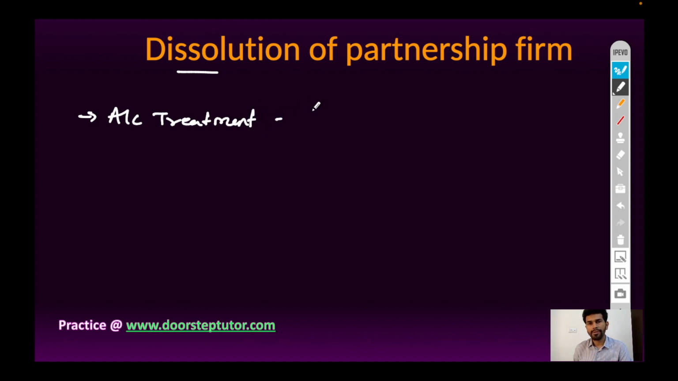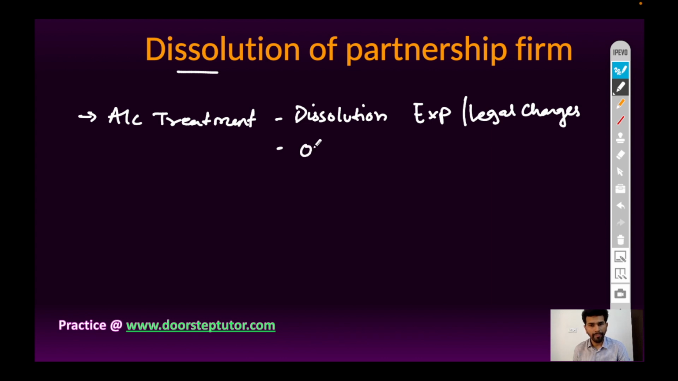So first, dissolution expenses will be paid off, and even legal charges related to dissolution. Next, the business will pay off all the outsiders' liabilities. Outsiders' liabilities means payment to creditors, outstanding salary, wages to employees and workers, to the suppliers, etc.